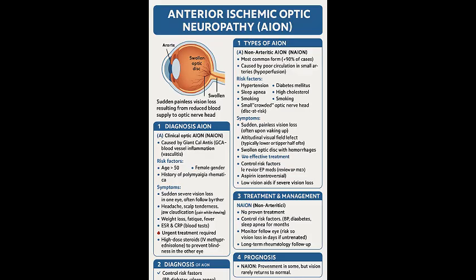The painless visual loss is actually one key feature that differentiates AION from optic neuritis, which is often associated with painful eye movements. Optic neuritis usually presents in a much younger age demographic, usually females. Now, in contrast to giant cell arthritis, the optic disc edema in AION is more hyperemic than pallid. So in giant cell arthritis, you don't have a hyperemic optic disc.